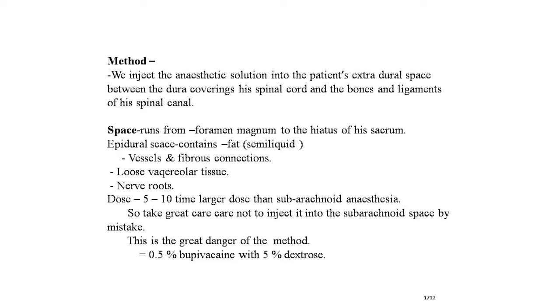The dose is 5 to 10 times larger than for subarachnoid anesthesia, so take great care not to inject it into the subarachnoid space by mistake. These precautions should be taken. This is the great danger of this method. 0.5% bupivacaine with 5% dextrose solution should be used.